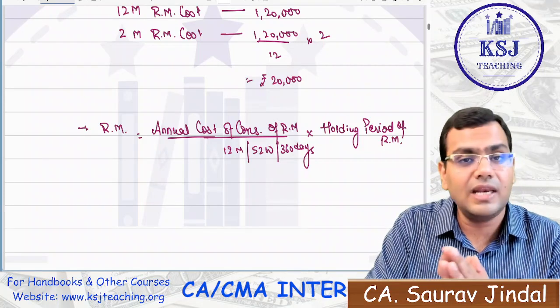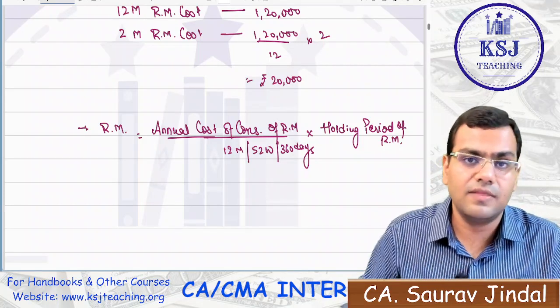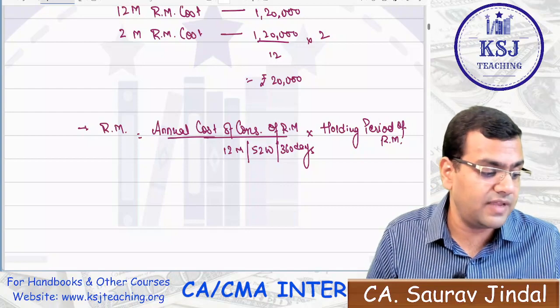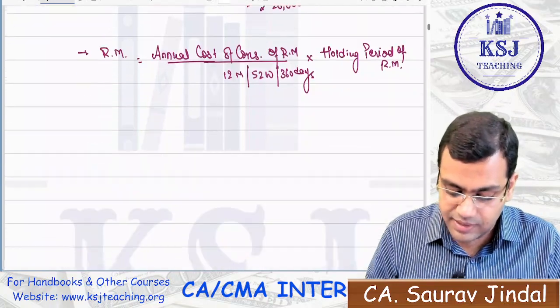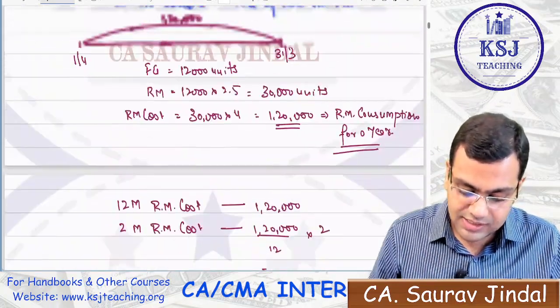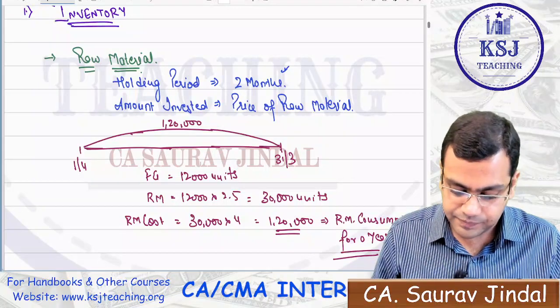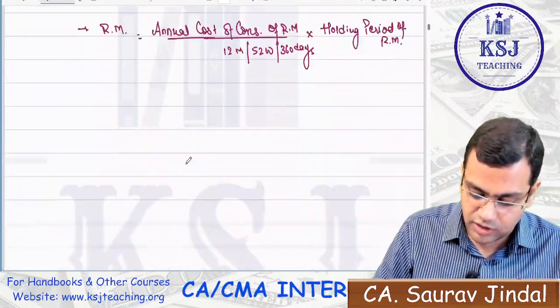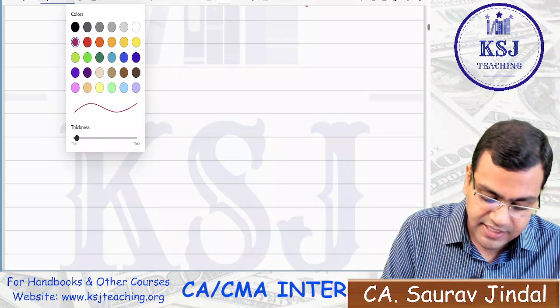So that totally depends upon how it is given in the question, but you have to read the question very carefully. Do not commit a mistake in that case, right? So this is regarding the raw material. Clear, sir? Let's move on to the next item of the inventory itself.